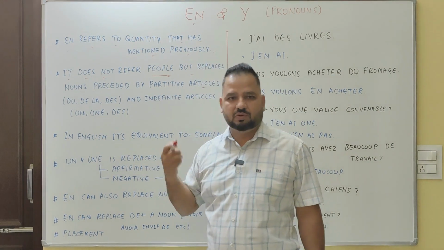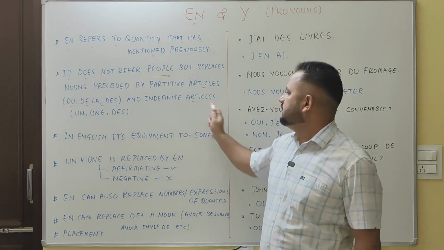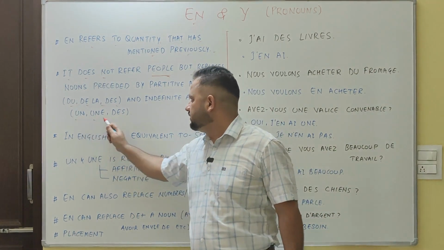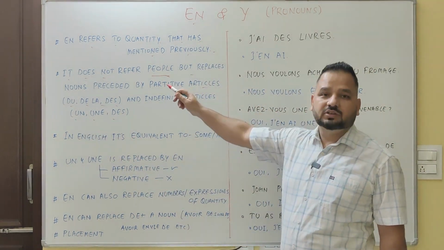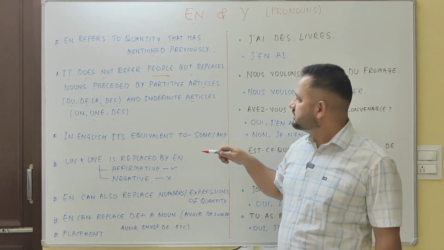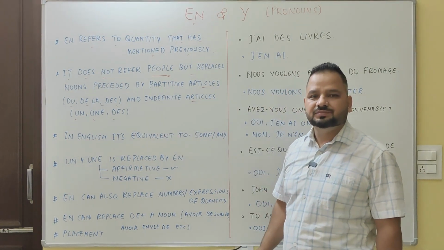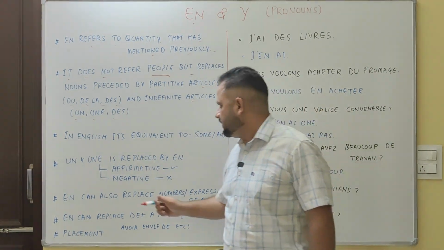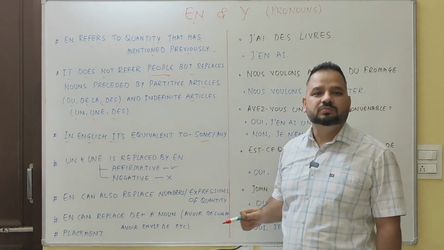We have already discussed partitive articles like du, de la, de l', and indefinite articles like un, une, des. It cannot refer to people, but it replaces the partitive or the indefinite articles. In English, it's equivalent to "some" or "any".